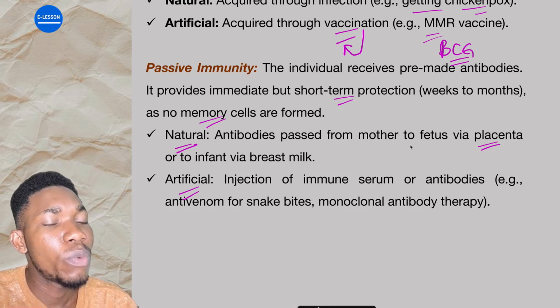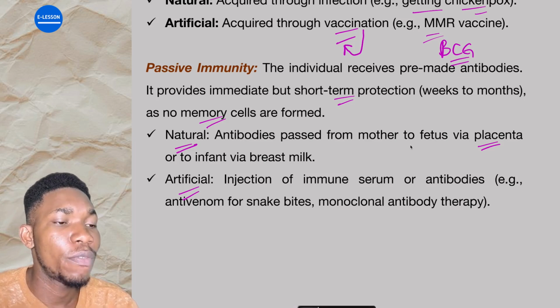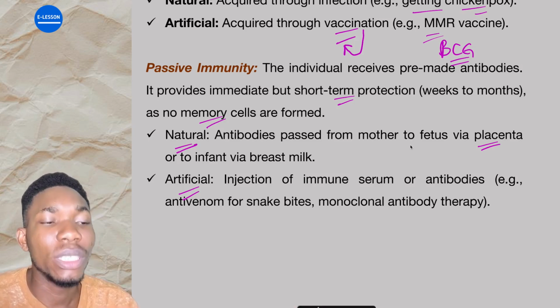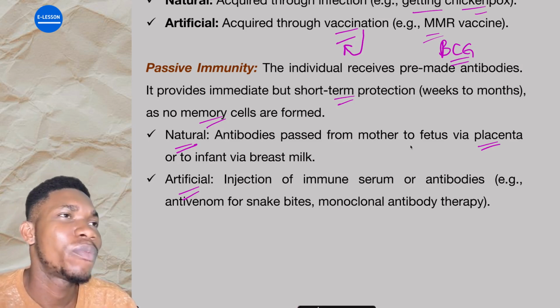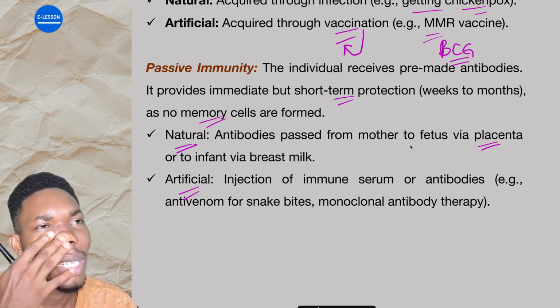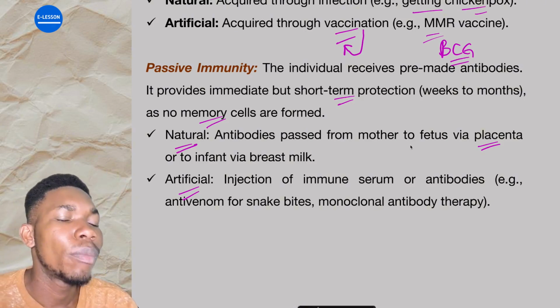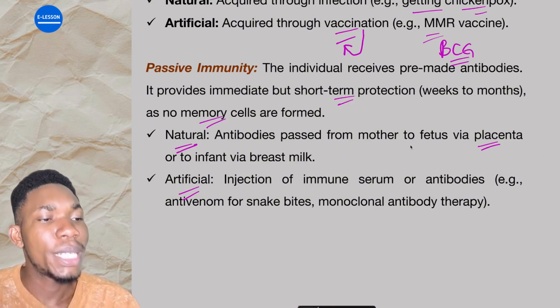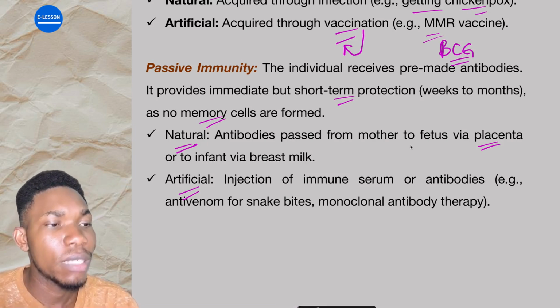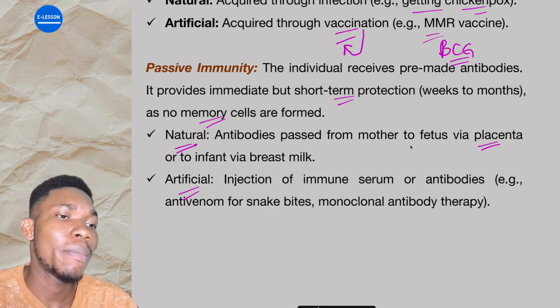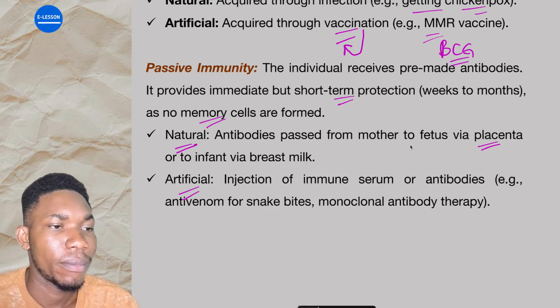Are you getting it? In such a way that before you stop your child, because for the first, I think, 6 months of giving birth, your child no fit actually do it. E no fit produce antibodies. Your pikin body no fit produce antibody. I think for the first 6 months or so, or the first 6 weeks, 6 months or 6 weeks. I can't really place my hand. That is not my area. Are you getting it? That baby, infant cannot produce any antibody. So when you dey breastfeed, they give that pikin breast, it actually help that child to fight against this one. So that one is pre-made because na the mama dey make am transfer am to that pikin.